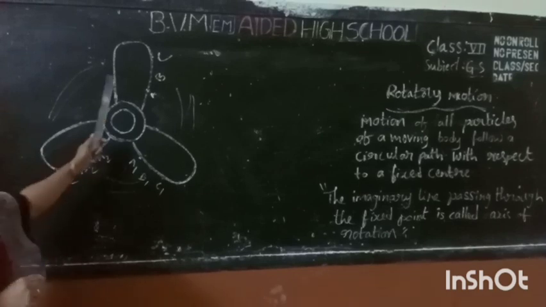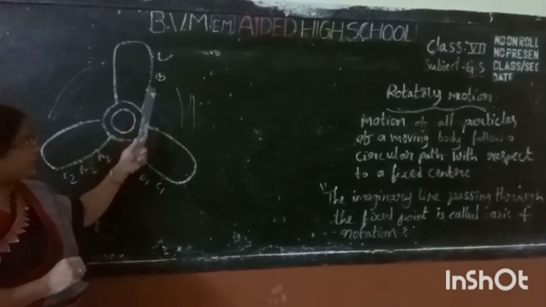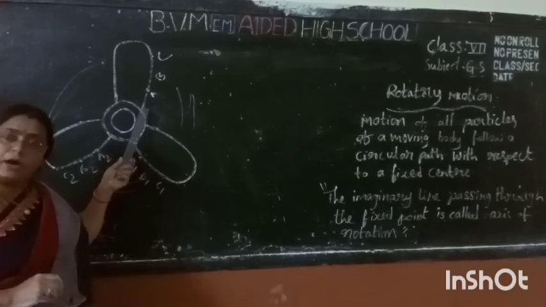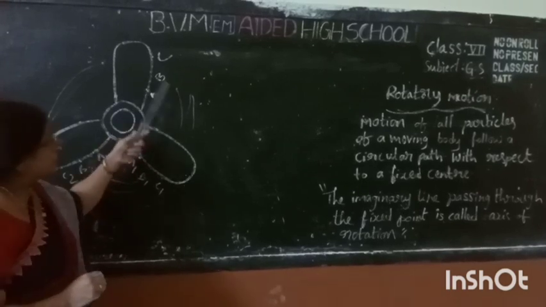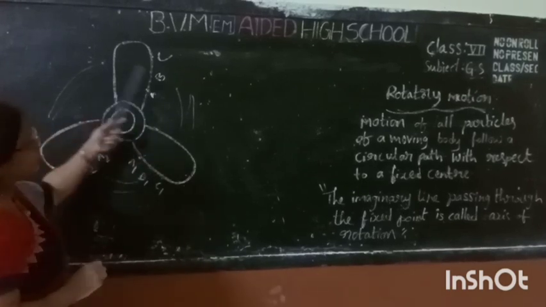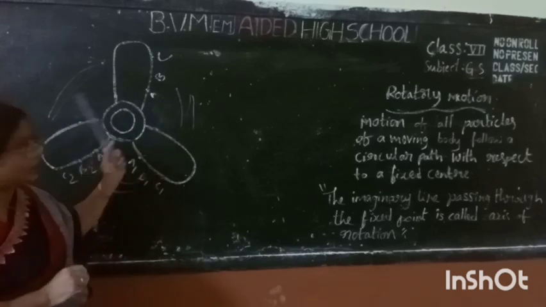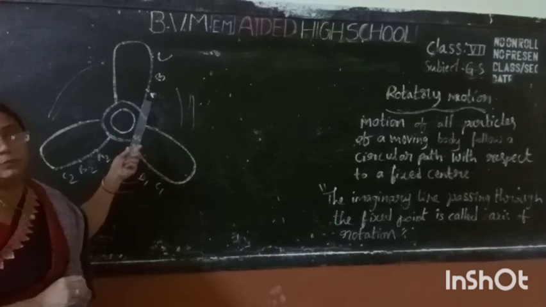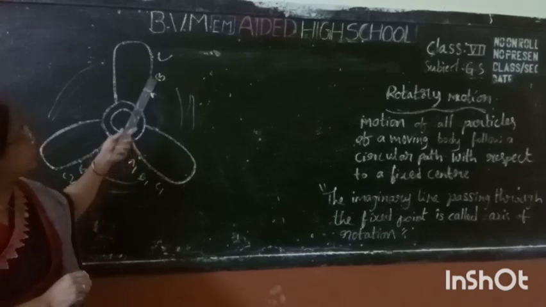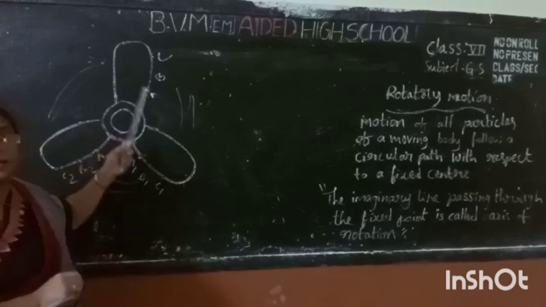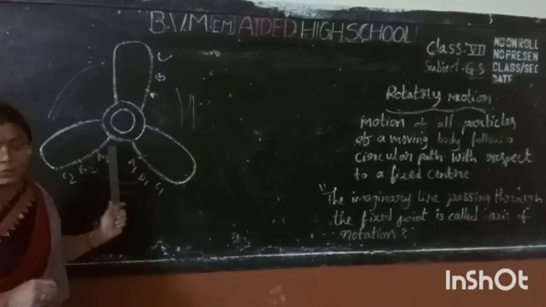Thus we know that all particles of an object that moves in a circular path, all the parts in an object that moves in a circular path. Are you understood?